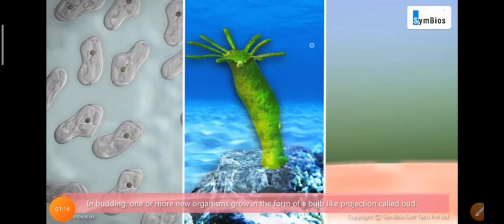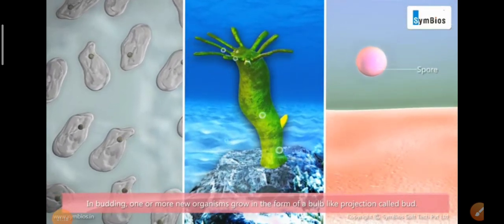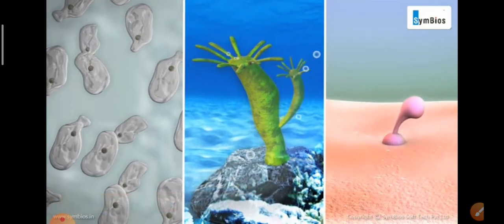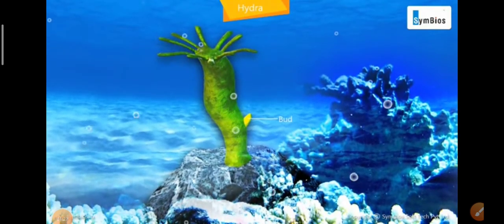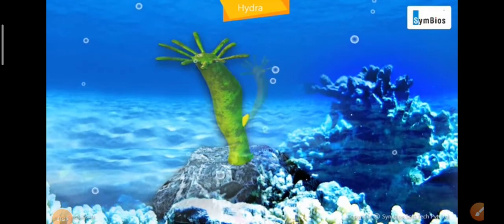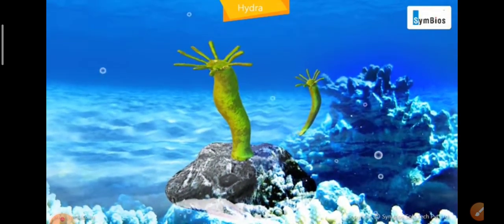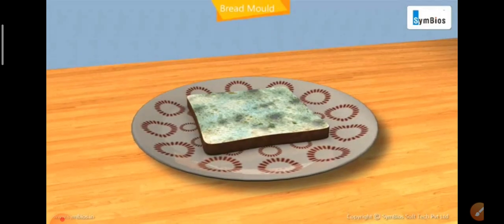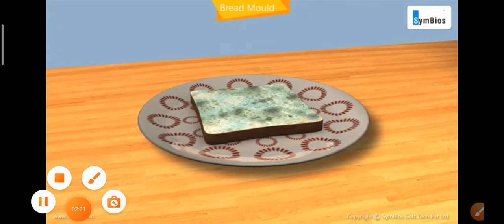Now we proceed to budding. Budding occurs in hydra, you know, hydra and yeast. So you can see that there is a bud developed in hydra. You can see a bud is developed into a full hydra, and when hydra develops it detaches from its surface like this. Okay, now rhizopus fungus, where sporangium contains spores, and when these spores come in contact with moist surface they develop new organism.